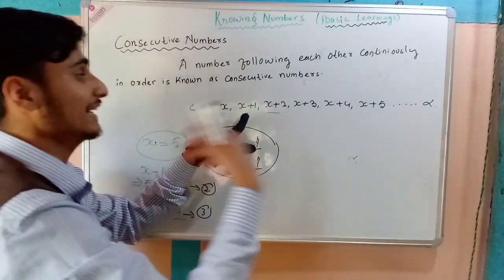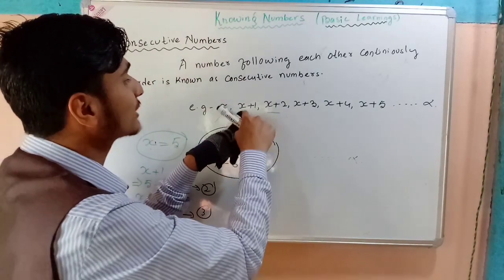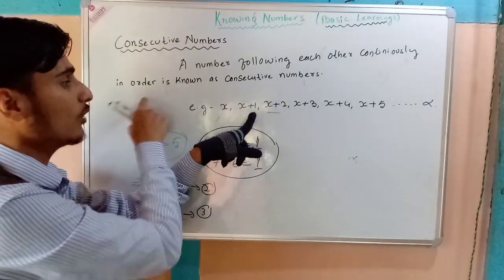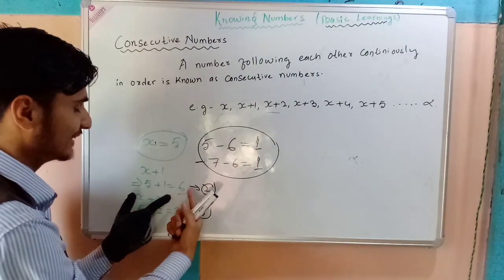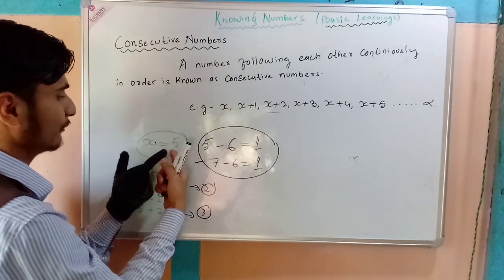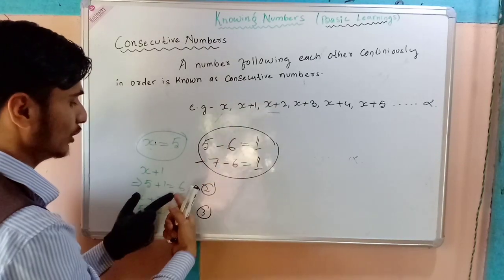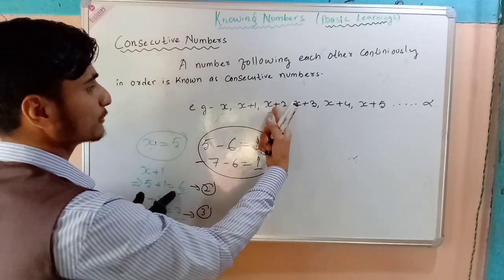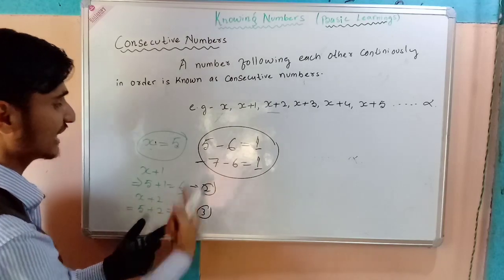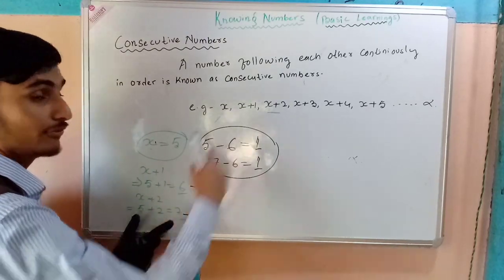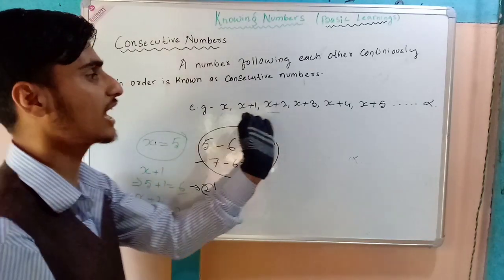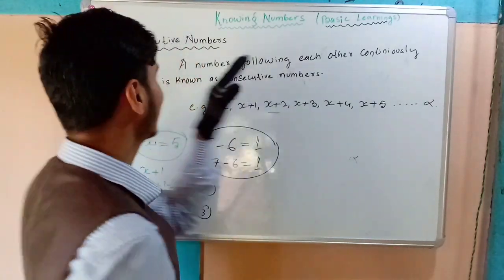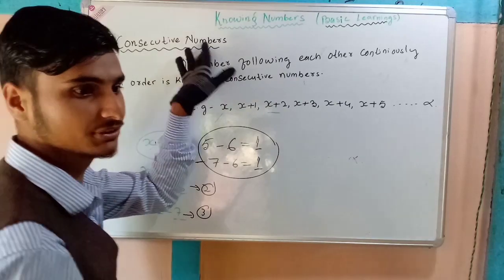It should be in an increasing form, so x plus 1. We have taken an example: if we take x as 5, then x plus 1 will be 6. Definitely x plus 2 will be 7. So it continues 5, 6, 7, 8, 9, 10. Such kinds of numbers we call consecutive numbers. Thank you.